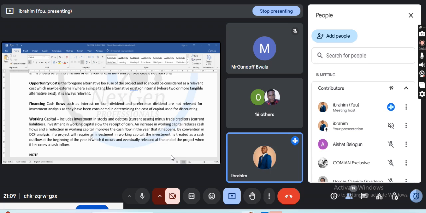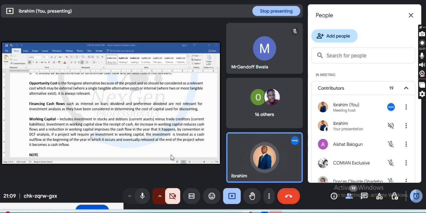When the money you use in running the business is increasing, don't forget that the total cost, that money you use in running the business, will be at year zero.